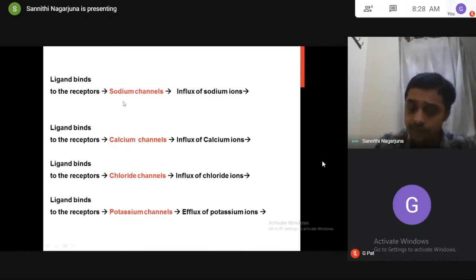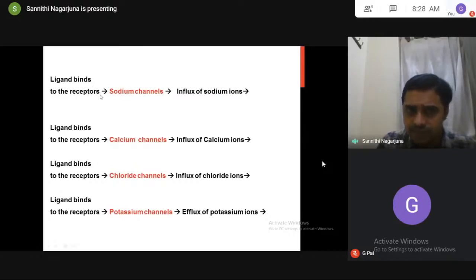Once again, say the receptor is an ionotropic receptor. The receptor is attached to an ion channel, to any one of the ion channels. Like our G protein receptors mediate reactions through any one second messenger, either Gs or Gi or Gq, in the same way here also the receptor is attached to any one of the ion channels, like sodium or calcium channel or chloride channel or potassium channel. What happens if they are attached to different types of ion channels? I'm explaining here.